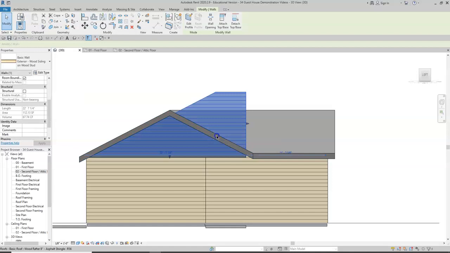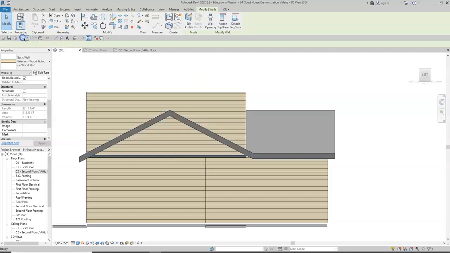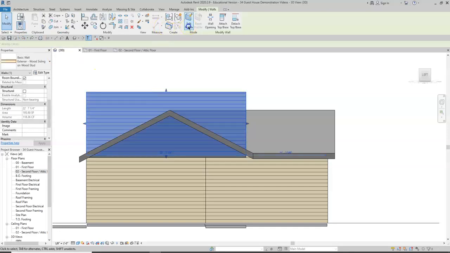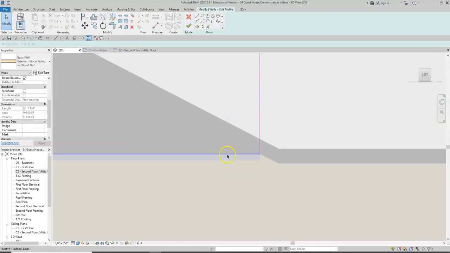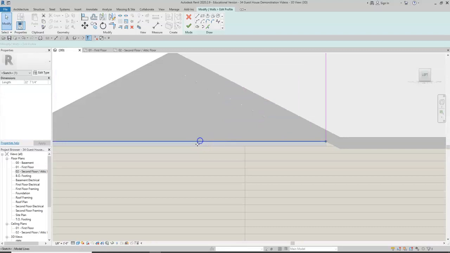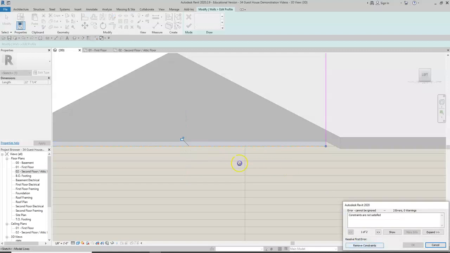Now most of the time this actually happens. Revit will clean up one side, but sometimes the way that the wall is drawn and the roof intersection, it doesn't always clean out both sides. So we will undo that and edit the profile. That's another way to do it. We'll also need to move down the base of the wall to cover the attic floor that we put in earlier.